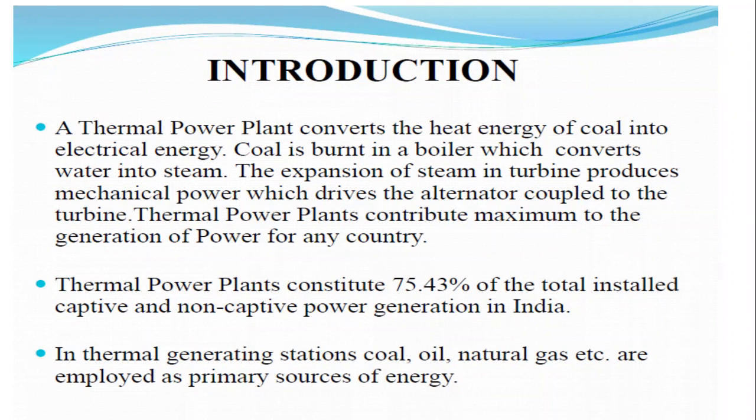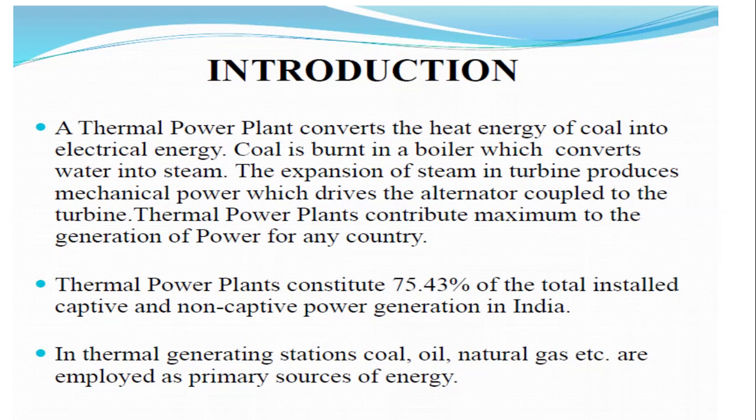Normally, in thermal generating stations, coal, oil, natural gas and so on are employed as the primary sources of energy. By using the coal, oil or gas, we convert that energy into heat energy. By using that heat energy we generate steam energy.